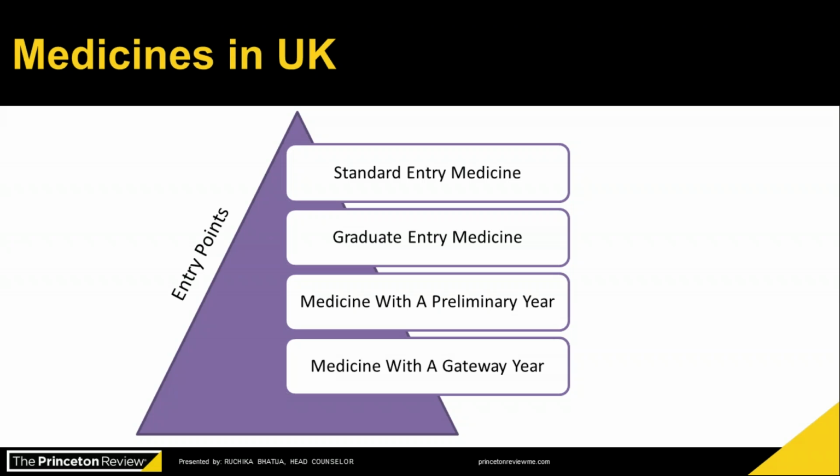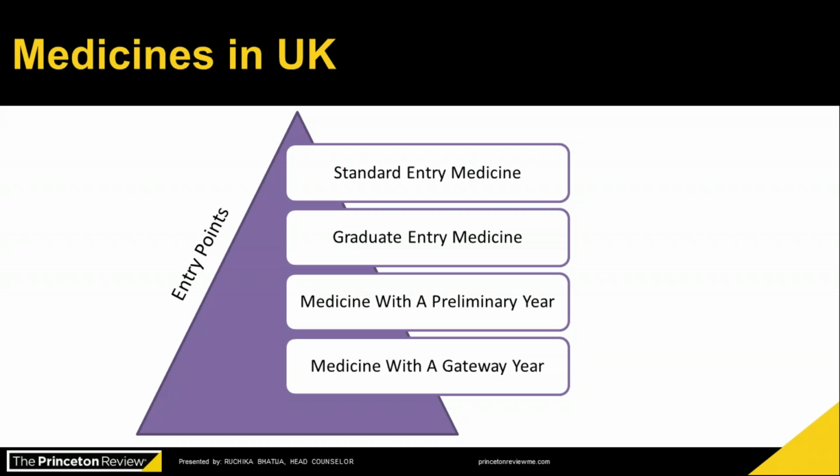It is a 4 years accelerated degree in most of the cases, but some universities again, they are 5 years course as well. The challenge here is that unlike standard entry medicines, there are only 15 colleges offering graduate entry medicines. And out of 15 colleges, only 8 colleges are offering graduate entry medicines to the international students.